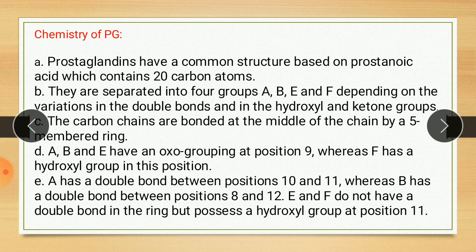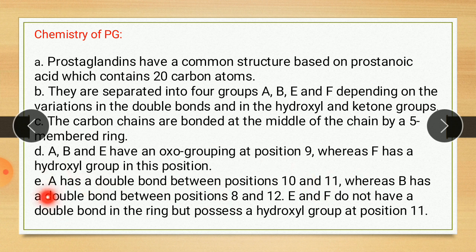Next point, prostaglandins A, B and E have an oxo group, that is a ketonic group, at position 9, whereas prostaglandin F has a hydroxyl group at position 9. Next point, prostaglandin A has a double bond between position 10 and 11, whereas prostaglandin B has a double bond between position 8 and 12.